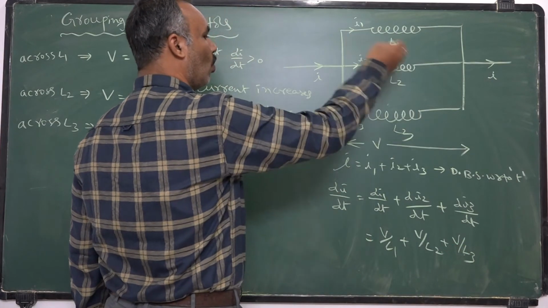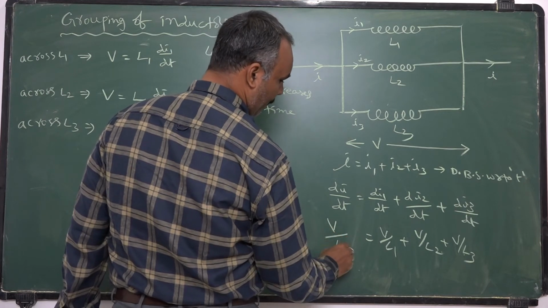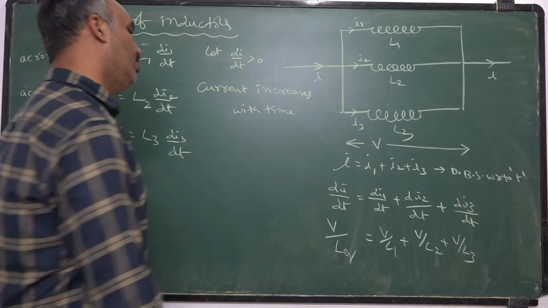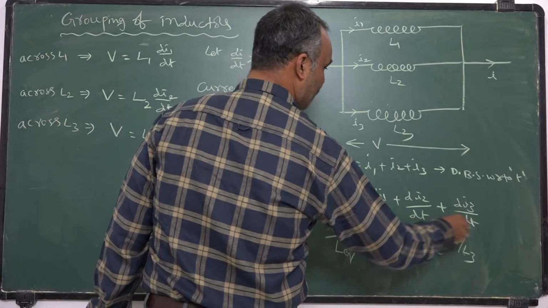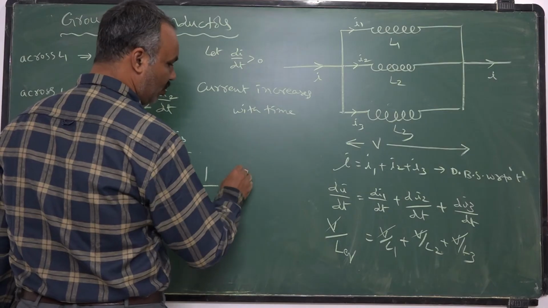For di by dt, the overall potential difference is V only, but you should take L equivalent or L effective here. So V gets cancelled, and 1 by L equivalent is equal to 1 by L1